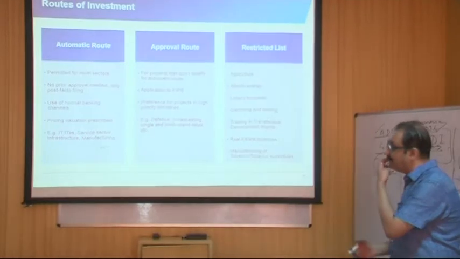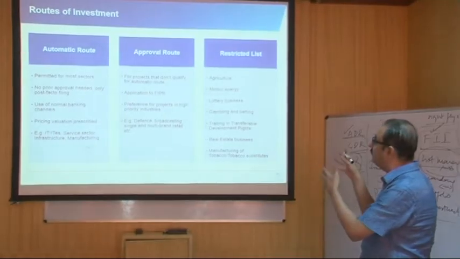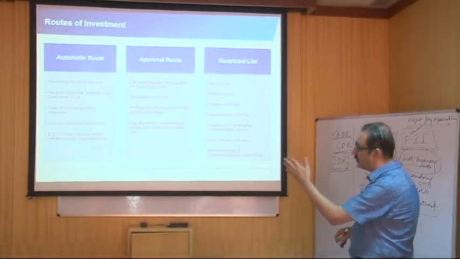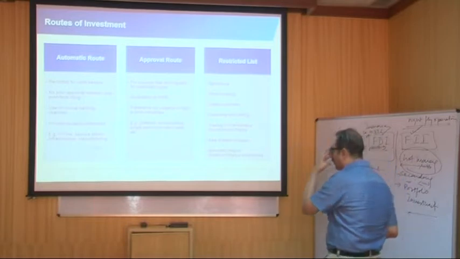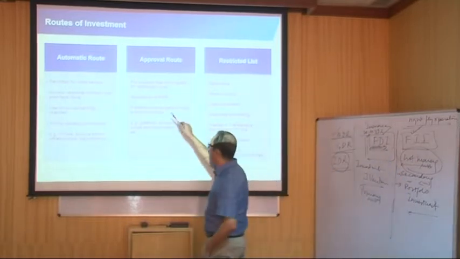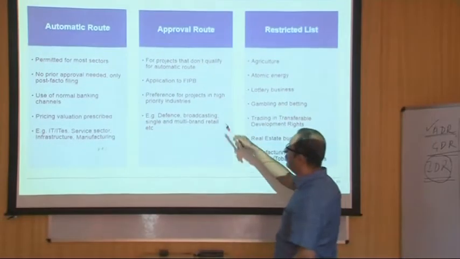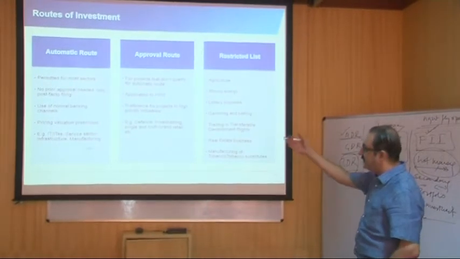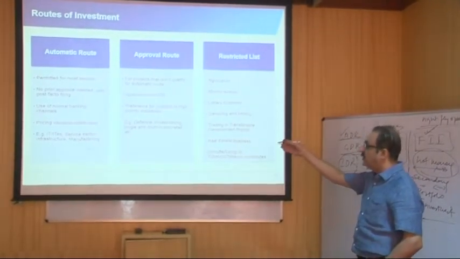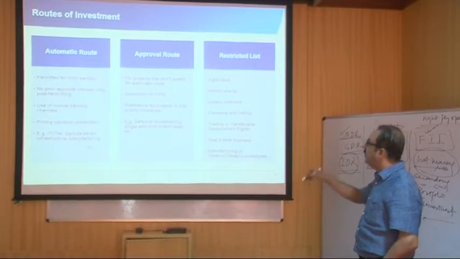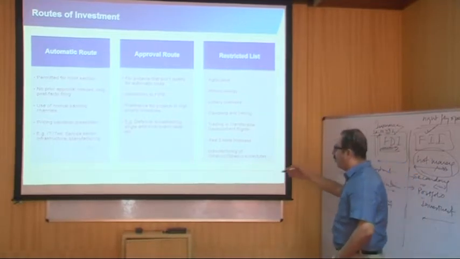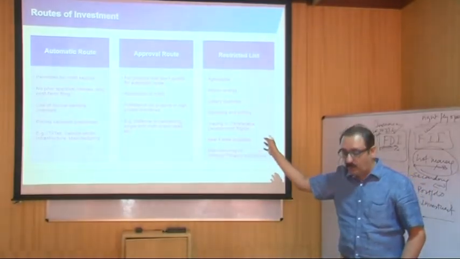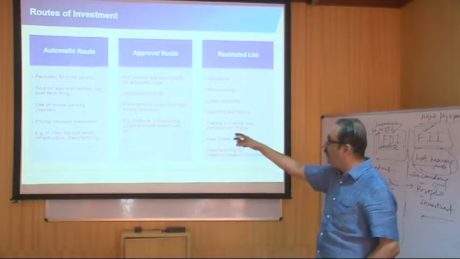And here we can see in this slide that we have been given the various routes of investment in India. As we can see, automatic routes are there where no specific approvals are required. Then we have approval routes where we have to give an application to the Foreign Investment Promotion Board, which is FIPB, and they will give the approval in a short time frame, as far as the defense sectors, broadcasting, or single brand or multi-brand applications are concerned. And then we have a restricted list where we don't allow you to do trades or investments in India. So these are restricted or prohibited applications. We have approval, we have automatic.